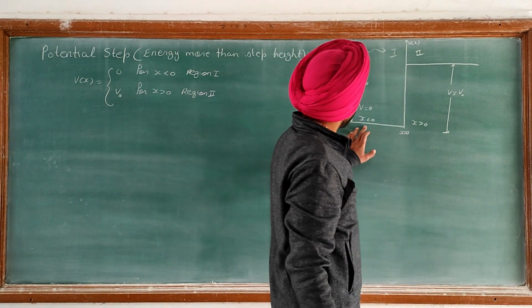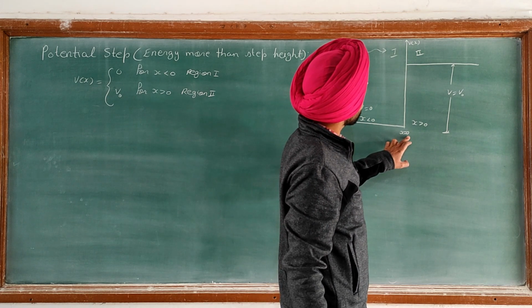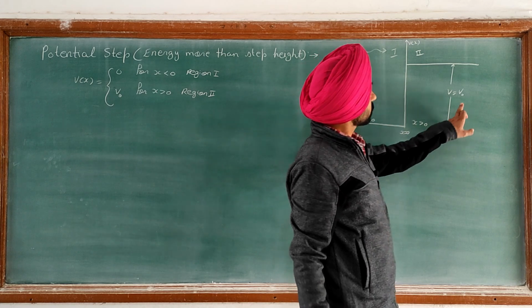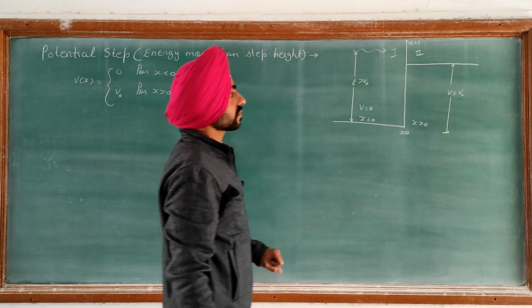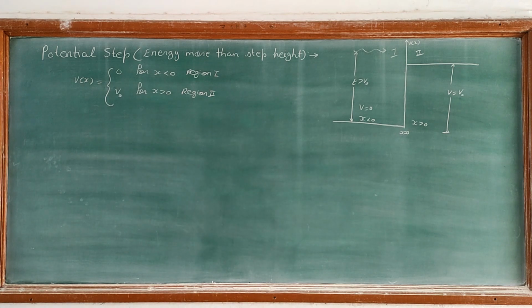So when the particle reaches x equal to 0, it experiences a force due to the potential V naught. So the retarding force F is equal to minus dV upon dx. So V naught is the step height due to which a force field acts on the particle.